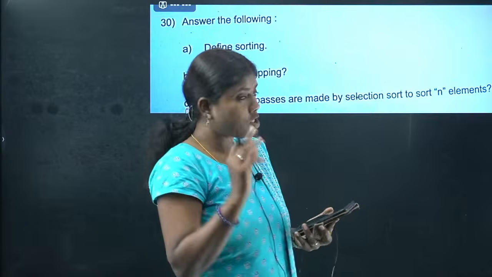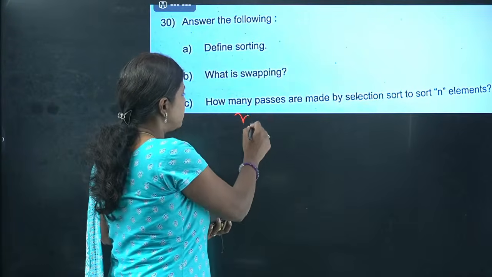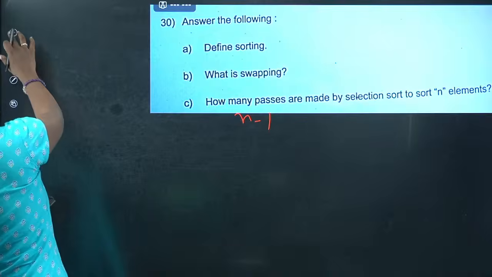Okay, how many passes are made by selection sort? N minus 1. The answer for this is going to be N minus 1 passes. We'll go with the next question.